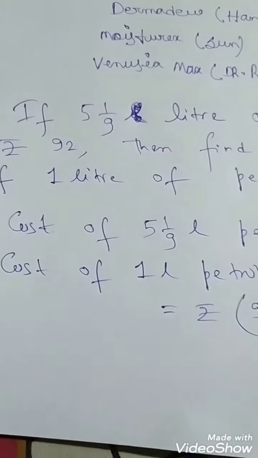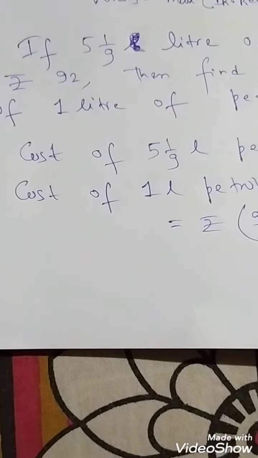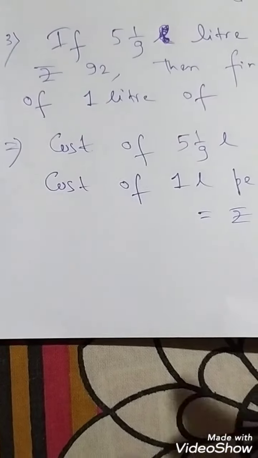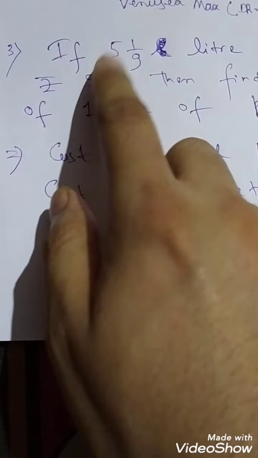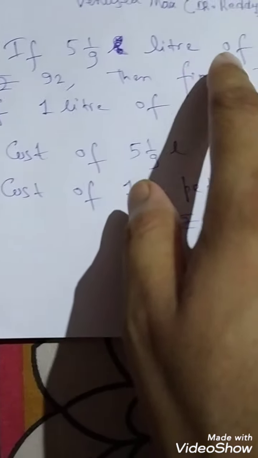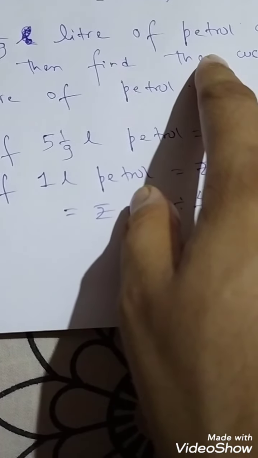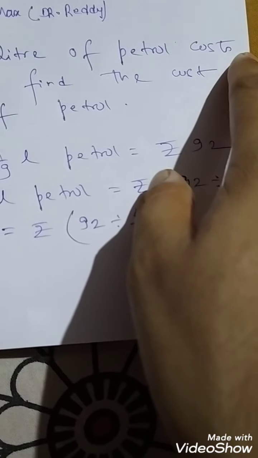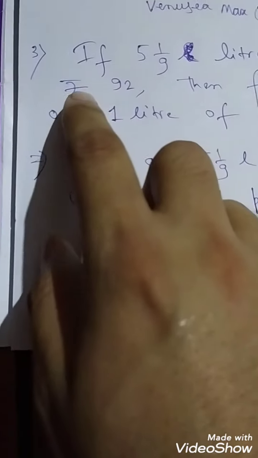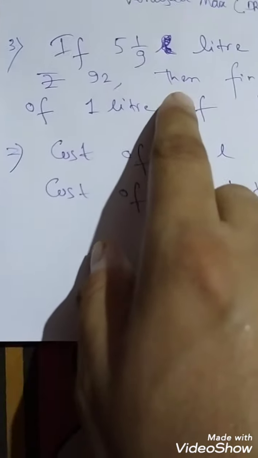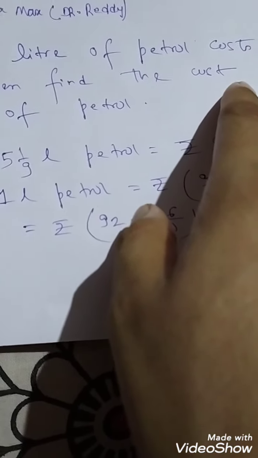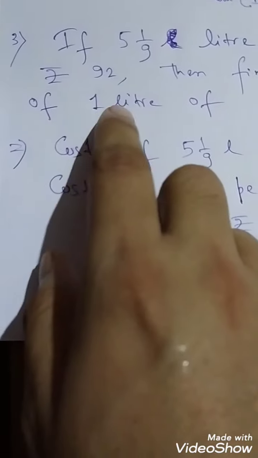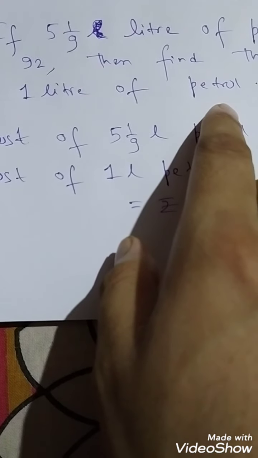Okay, so this is the next and the last question. What is the question? If 5 by 9 liter of petrol costs rupees 92, then find the cost of 1 liter of petrol.